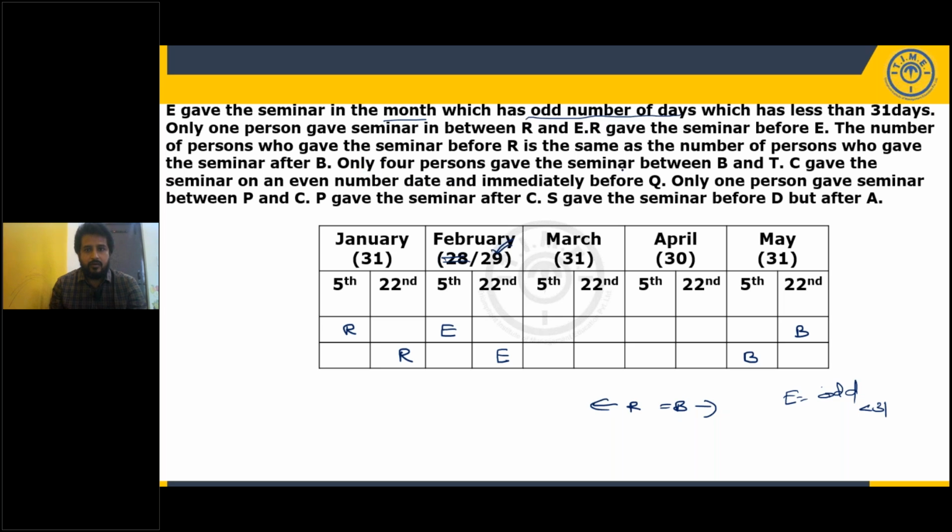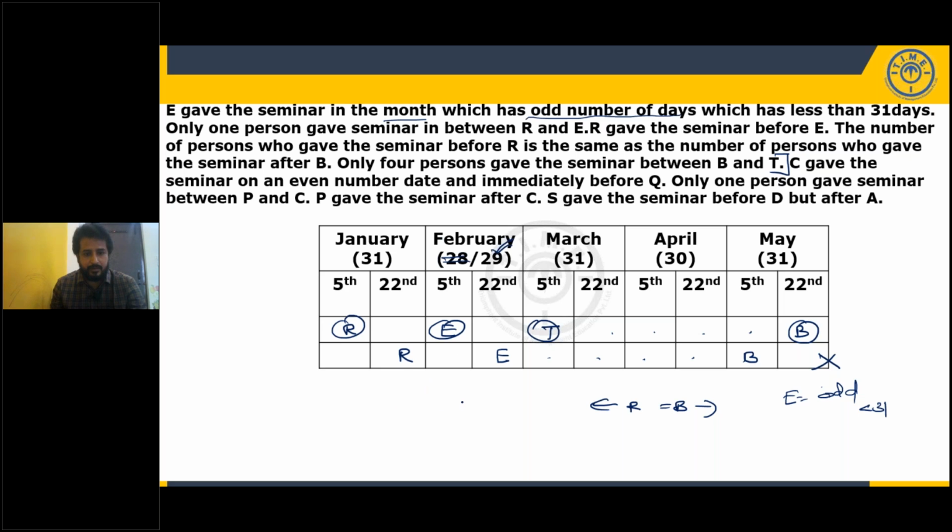Next, only 4 persons between B and T. B 1, 2, 3, 4. We have already E, but we have to place T, so not possible. So this case is ruled out. Now 1, 2, 3, 4. Here will be T. So R, E, T, B are fixed, and till here complete information is utilized.